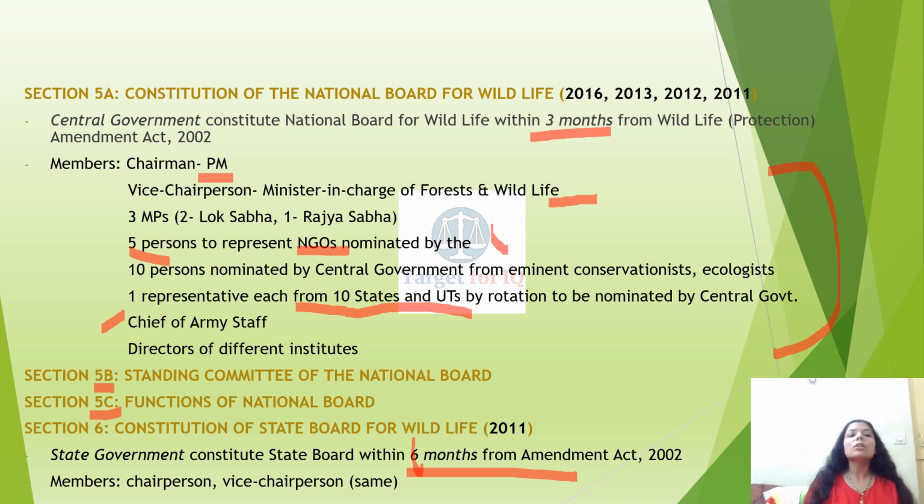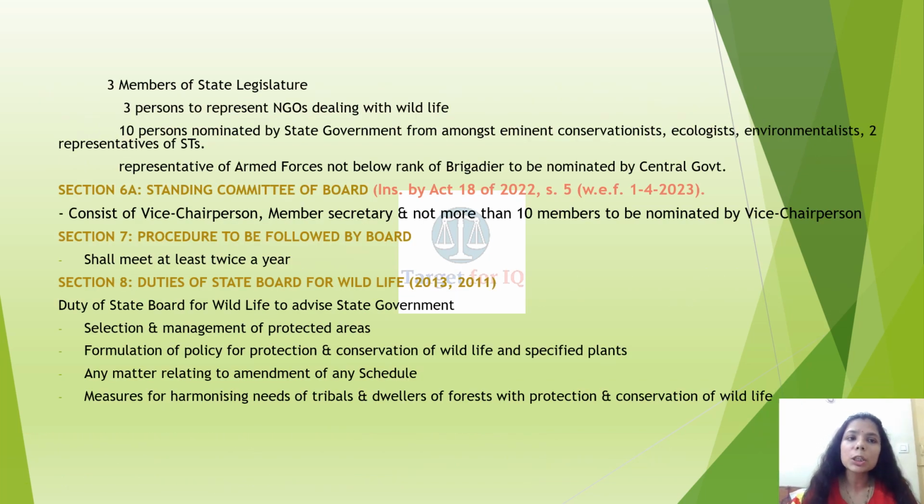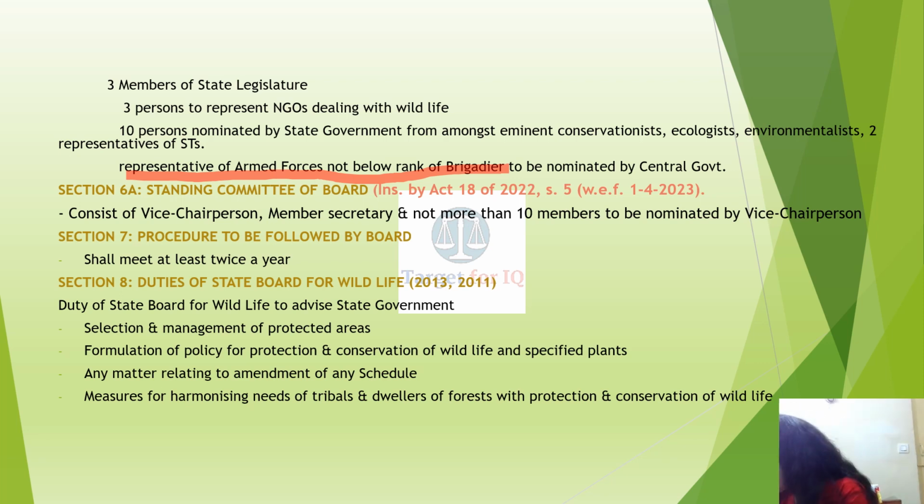And members, almost the same members as the list has been given in the above mentioned section 5A. Similar is the composition of the state board. Slight change: 3 members of state legislature, 3 members to represent NGOs dealing with wildlife, 10 members have to be nominated by state government, and a representative of armed forces who is not below the rank of a brigadier, who is to be nominated by the central government. So this is a very different point which you must keep in mind.